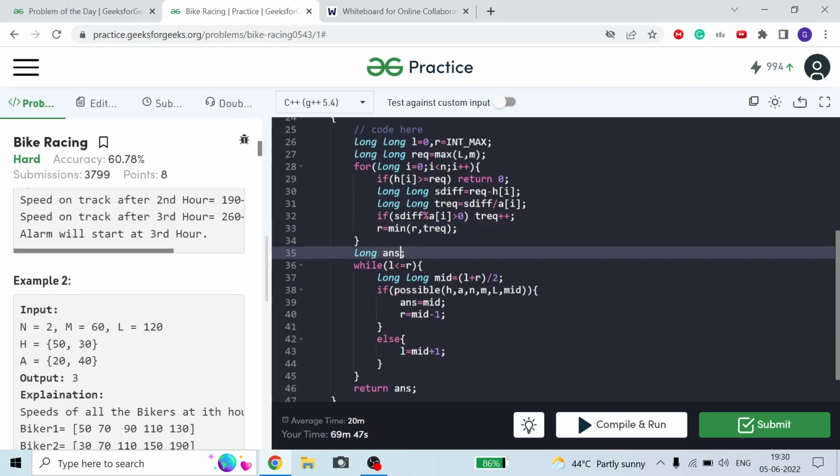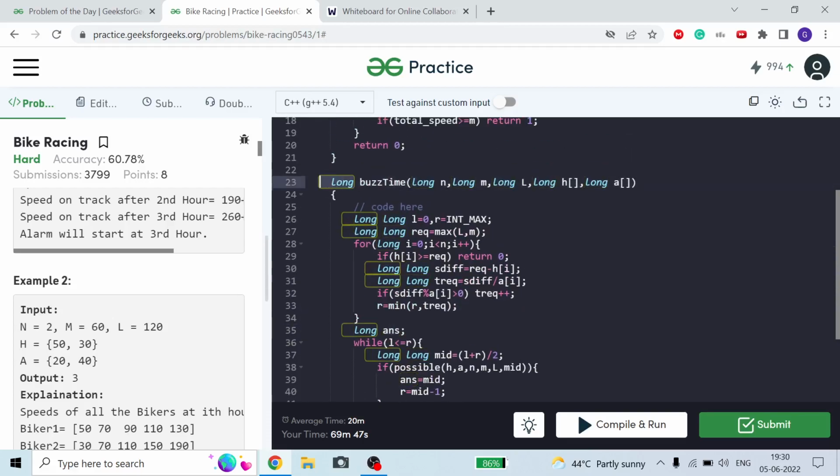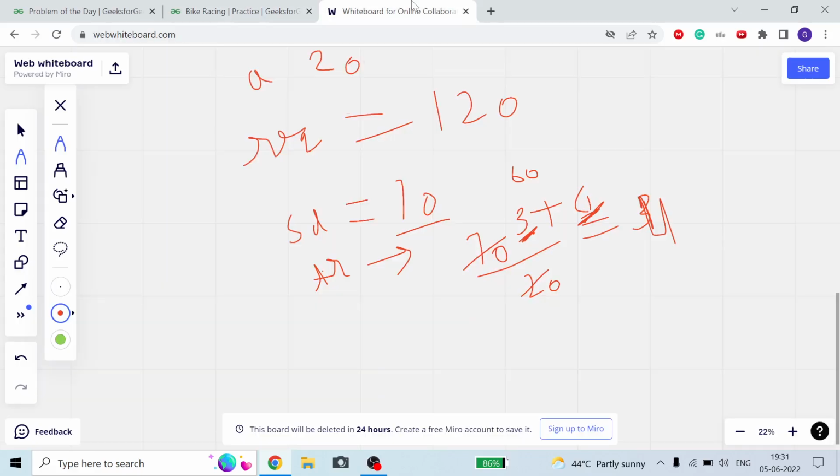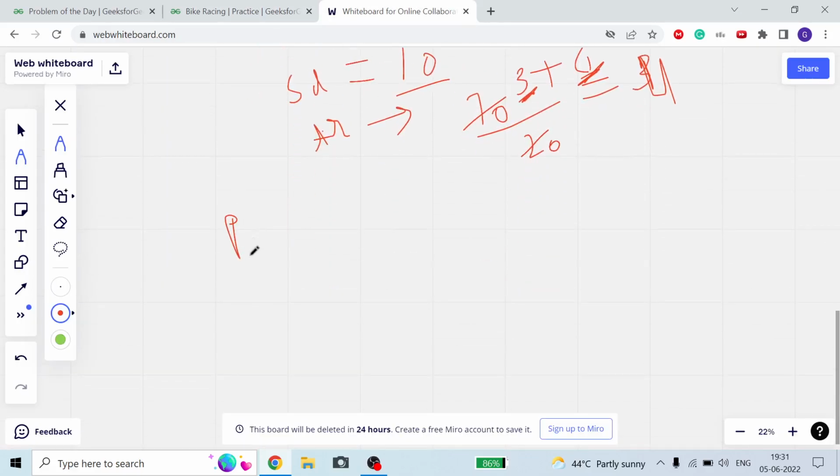Now we are taking a variable answer of type long because we have to return long. While L is less than or equal to R, we take the mid, which is L plus R divided by 2. We are calling a function possible, meaning if I give mid hours to all my bikers, can it be possible that the speed of my track is greater than or equal to m? What is the functioning of this possible function?